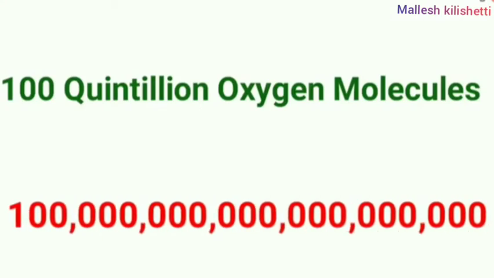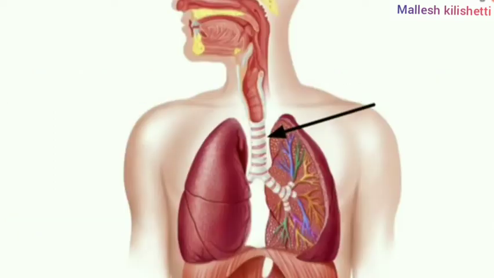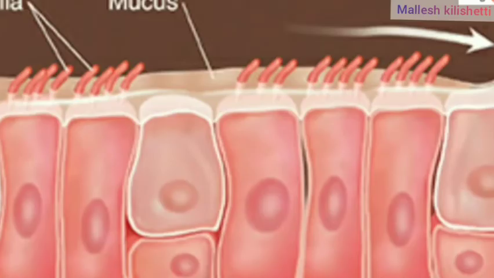Air enters the nostrils. Air goes inside through the holes. Say there are 100 oxygen molecules. All these oxygen molecules enter the bronchioles, and from the bronchioles to the alveoli. In this way they reach the cells.